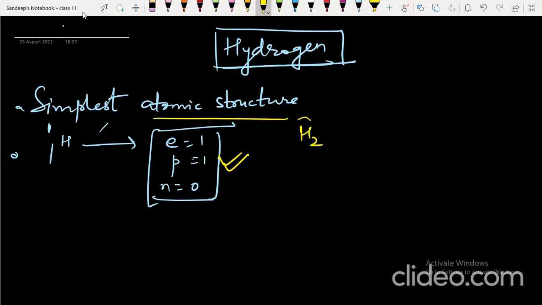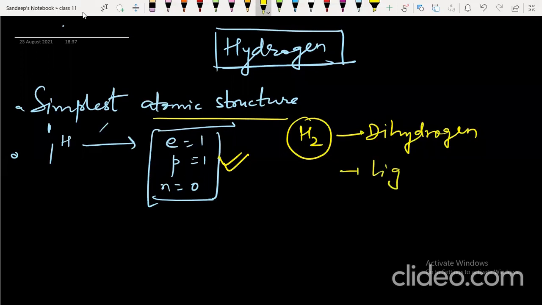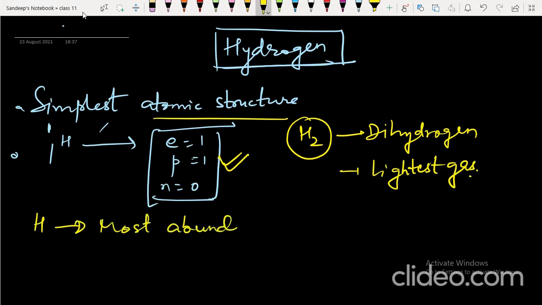If you consider H2, we call it dihydrogen. Dihydrogen is the lightest gas. And hydrogen is regarded as one of the most abundant substances in the universe. Almost 83% of the universe is hydrogen.